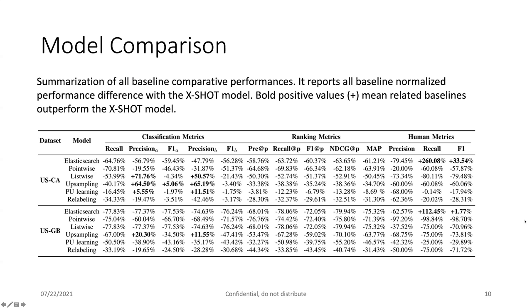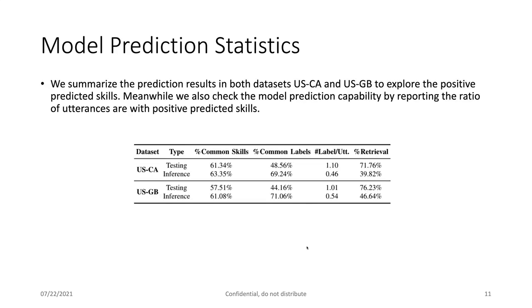So from this table here, you can see that basically on all the metrics, our model outperforms all the baseline models. There are several exceptions, but for example, the listwise model has a higher precision but sacrifices recall a lot, resulting in a lower F-score. So we also run some side experiments to test the model, to dive deep into the model prediction statistics.